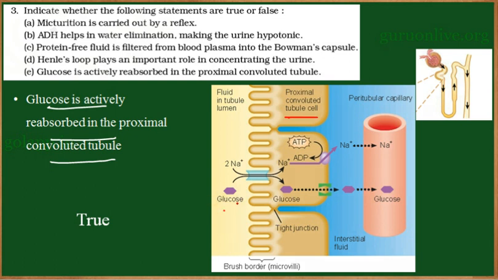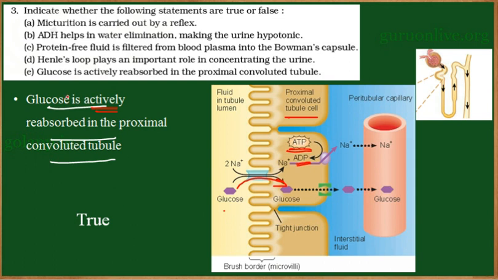Since glucose is bigger in size and cannot pass through the lipid bilayer of the plasma membrane, it should be actively absorbed. There are a set of proteins which help in the transportation of glucose into the cell by spending energy in the form of ATP. So glucose will be actively reabsorbed in the proximal convoluted tubule. Actively means there is a spend of energy in the form of ATP. So again the statement is correct.